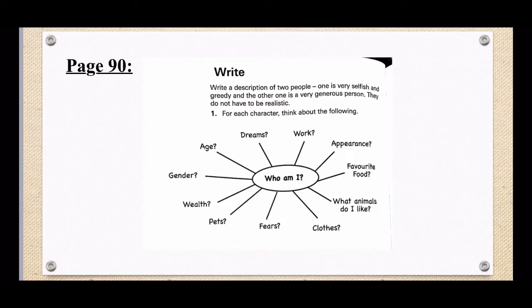Are they a businessman? Are they a nurse? The appearance, how do they look? Are they well dressed? Do they have skimpy clothes? What are their fears, what is their age, their gender. All of these aspects you will use to describe the two people separately, in a mind map.